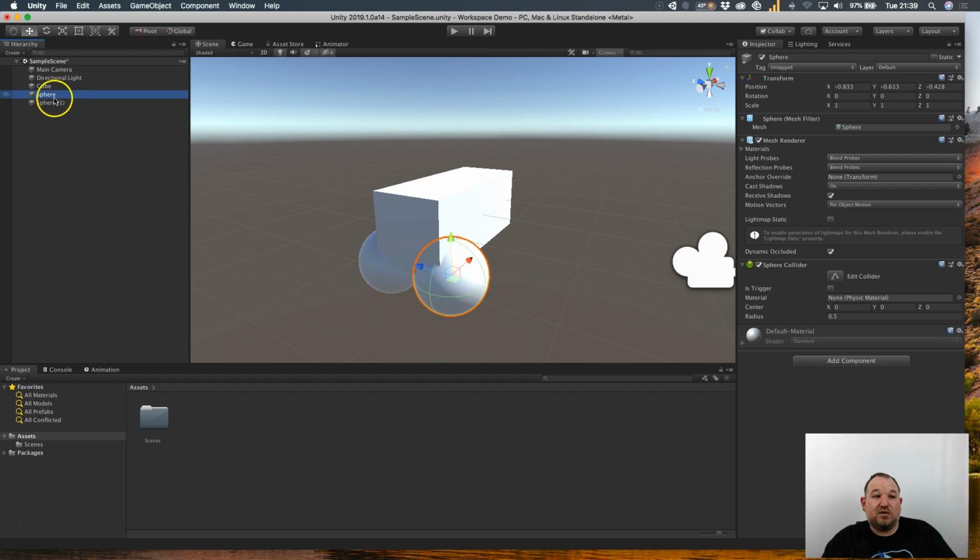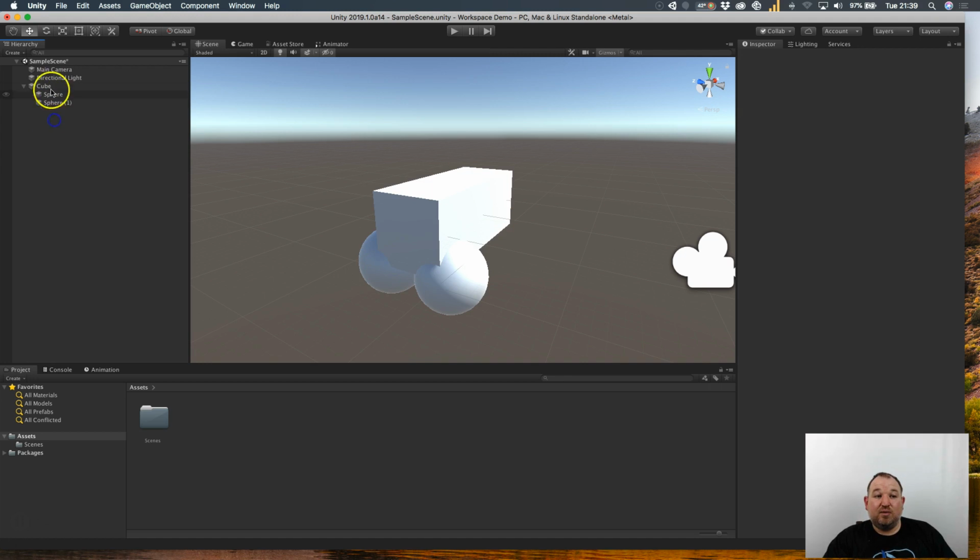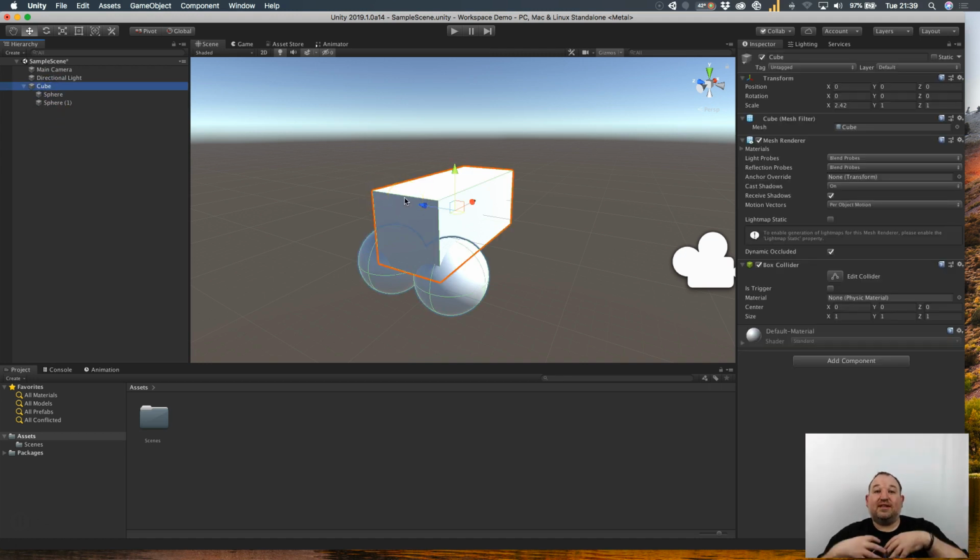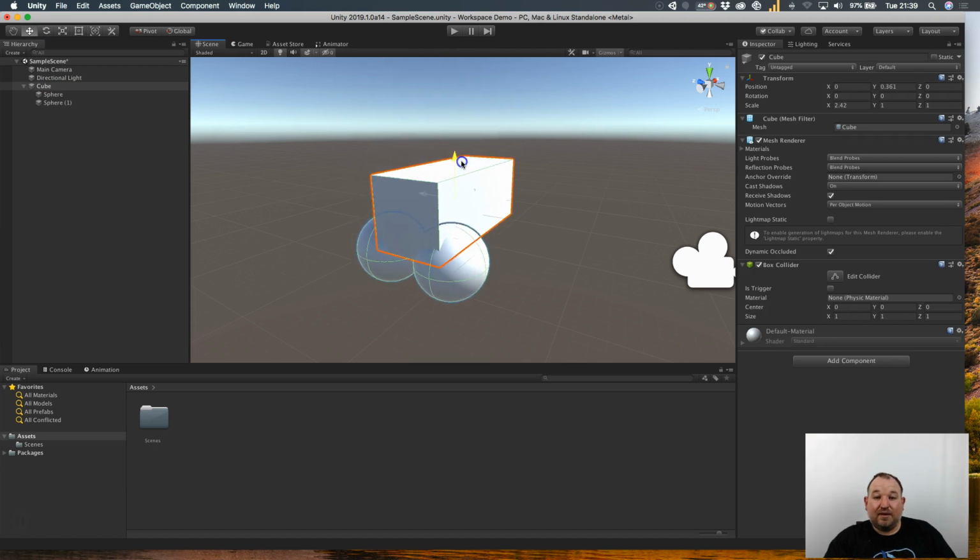So all you have to do is go to the hierarchy, click and drag them and drop them onto the cube, and they become children inside the cube game object. So if I click the sphere, drag it on top of the cube, there we go. We now have a cube with a couple of nested children inside. So if I were to click on the cube and move it, it will bring the children with it. Here we go, look, there you go.